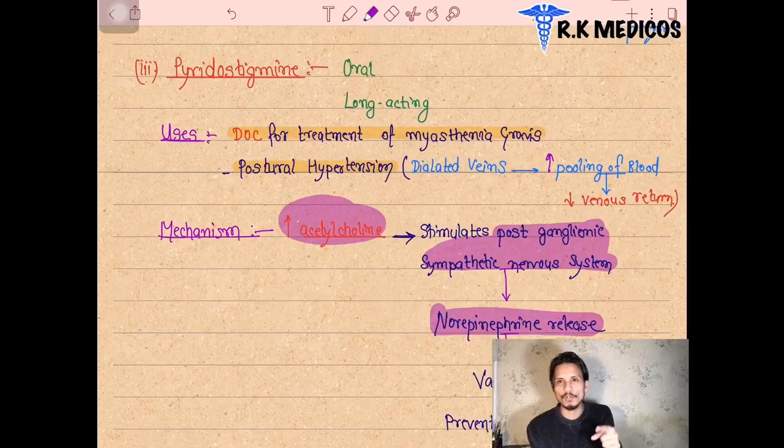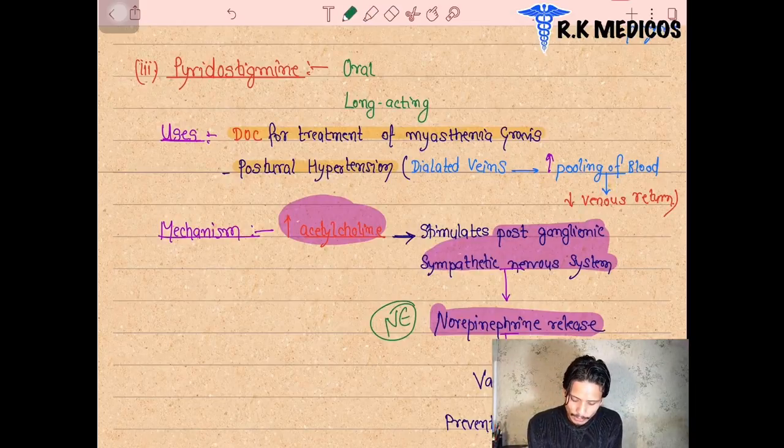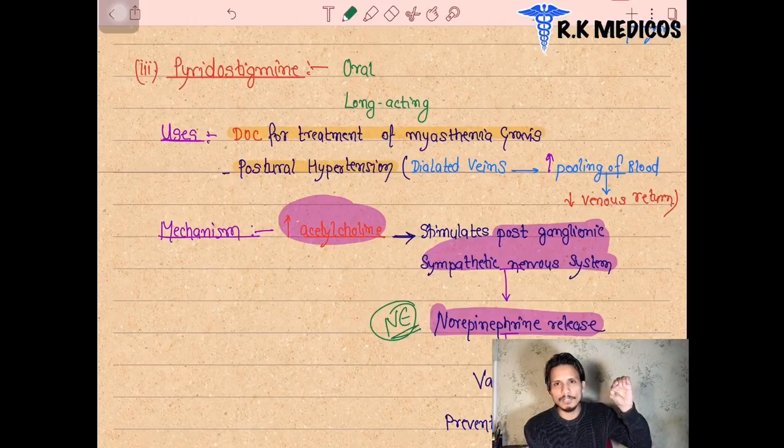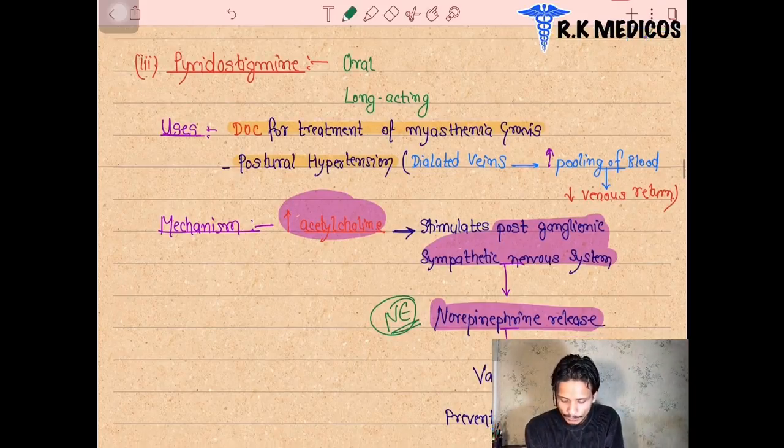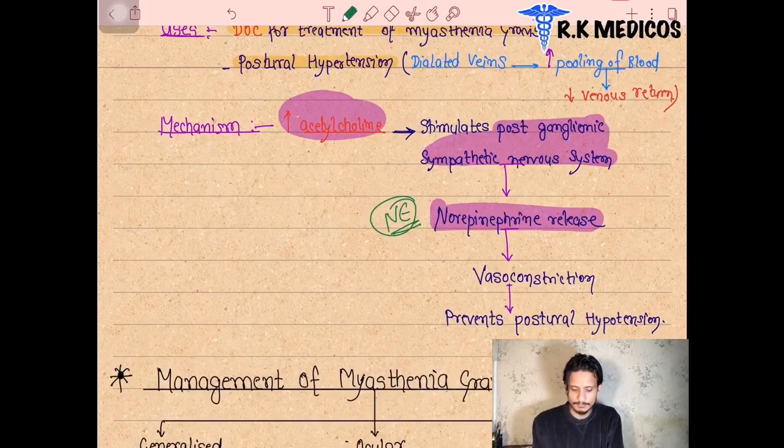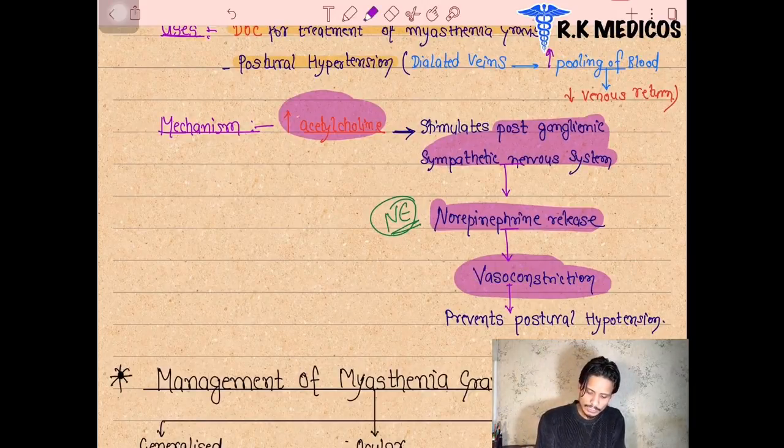You have to know from the previous topic that norepinephrine is released by the postganglionic neurons of the sympathetic nervous system, and on the blood vessels it causes vasoconstriction. The vasoconstriction in the blood vessels leads to prevention of postural hypotension. So this is the mechanism of this drug's action.